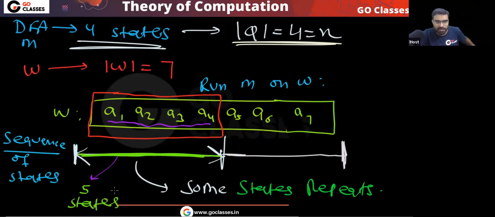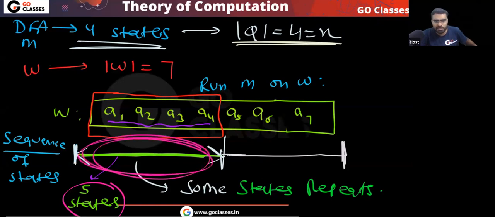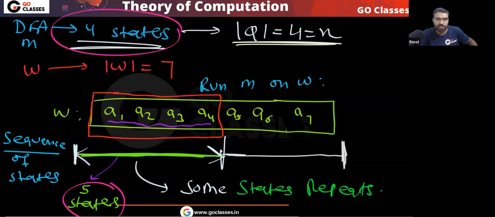So can I say there are 5 states here? Can I say at least one state will repeat? Yes, because here you have 5 states and the DFA has 4 states. So at least one state will repeat. Are you getting the feel of the pumping lemma? In the pumping lemma also, we are saying that within the first P symbols, some state repeats. Slowly, we are making some connection.